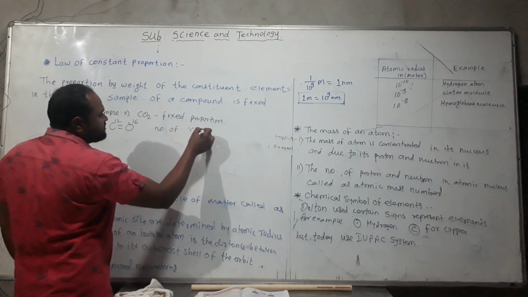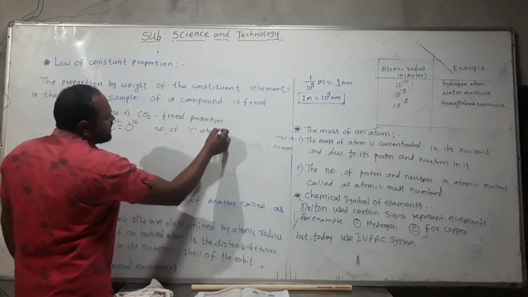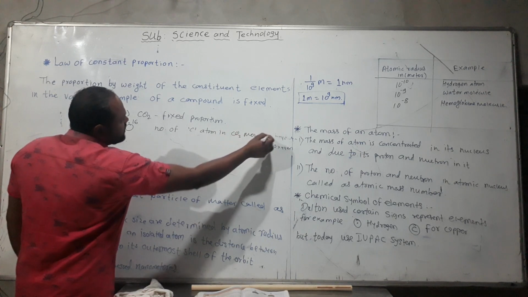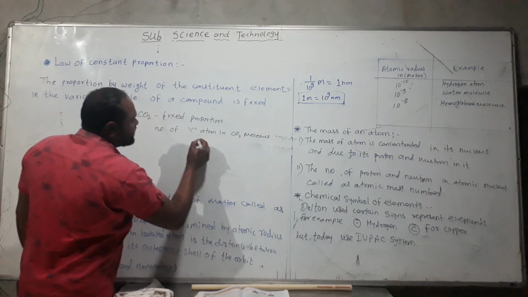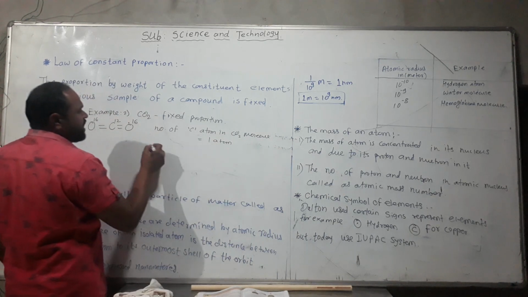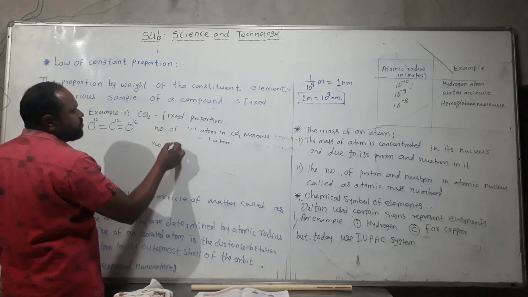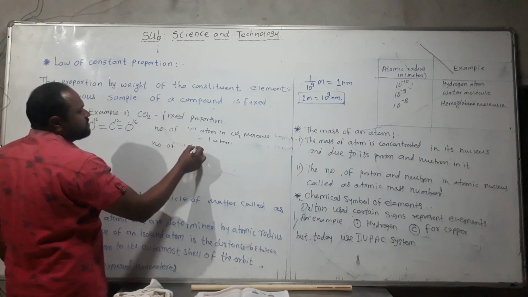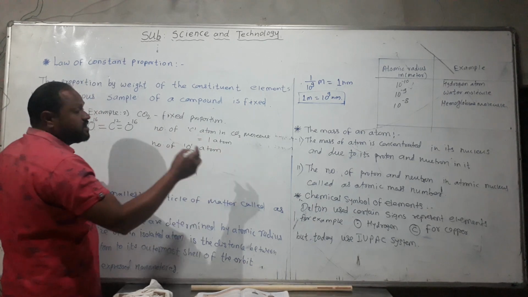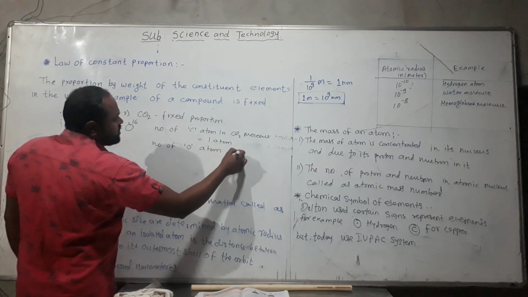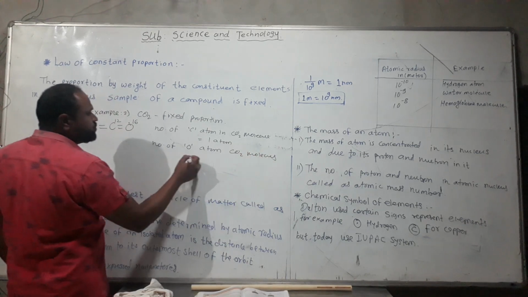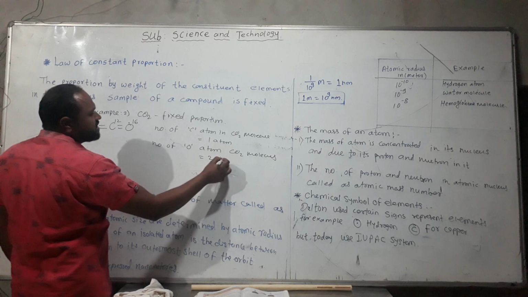C means carbon atom, number of carbon atom in CO2 molecule is how many? There is 1 atom. And number of O atom in CO2 molecule is how many are there? 2 atom.